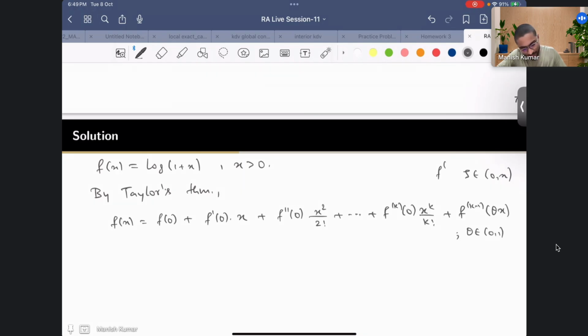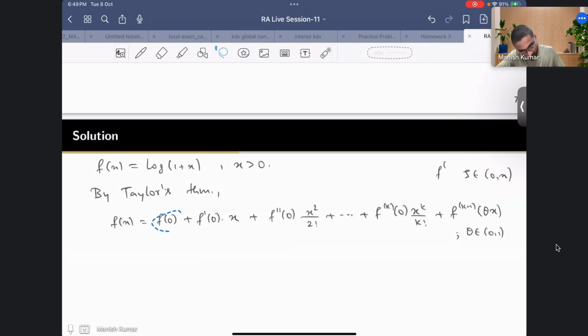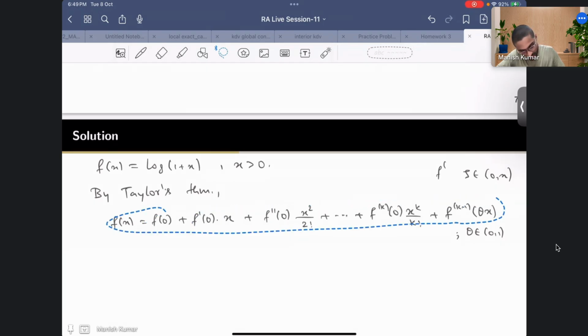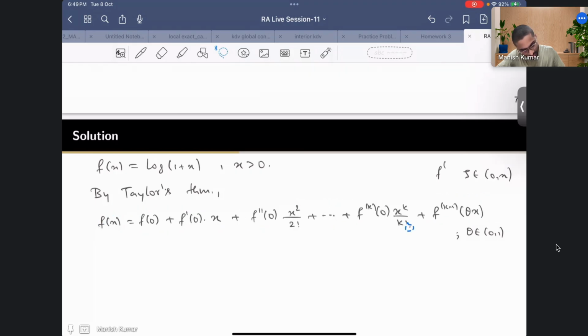Okay, because this is a straight line joining 0 and x. Okay, sorry. So what you have is, and then now it will be x^(k+1) upon (k+1) factorial.